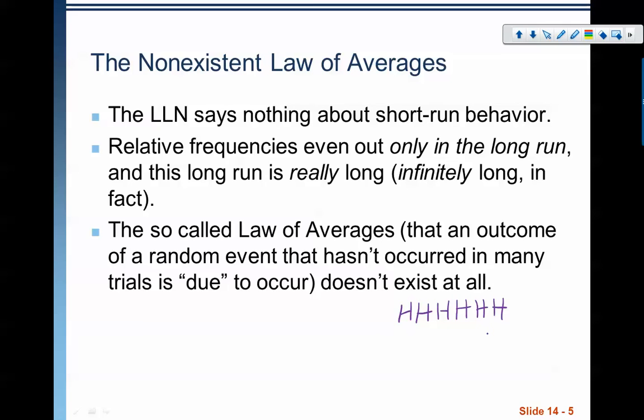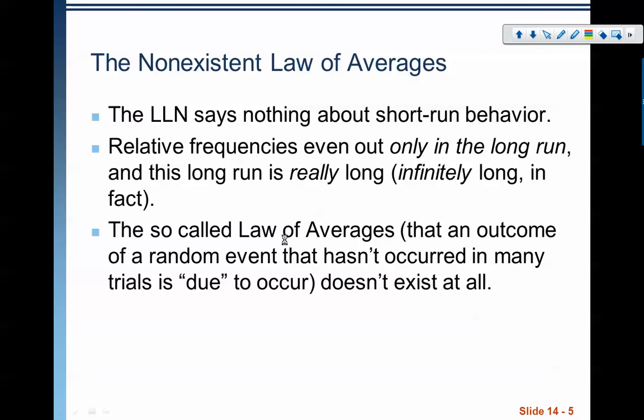And so now I've got 6 heads in a row. And so the 7th one, we think, man, this is so unlikely to happen. Getting 7 heads in a row, it's not going to happen. I have a lower probability of getting a heads now. And that's false, right? It's still false, because it doesn't matter how many heads in a row I've gotten. Every coin I flip still has the same chance of being heads. And we take this too far. We take it in sports, and even in politics, that we think that if an event continues to happen, it's changing the probability that it's going to happen, and it's simply not true.